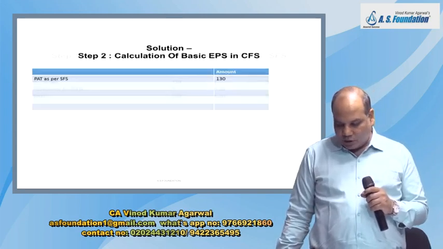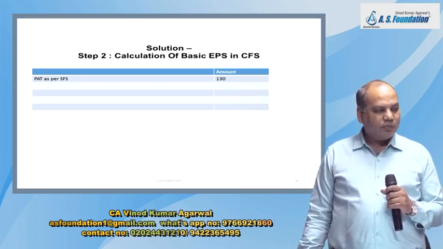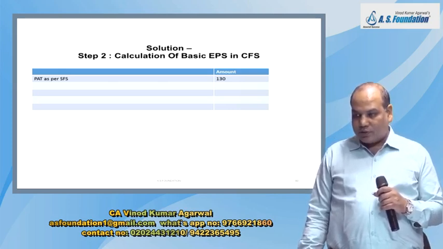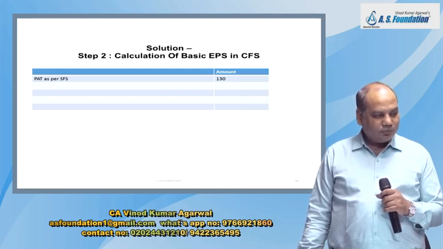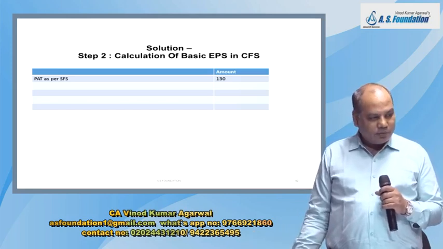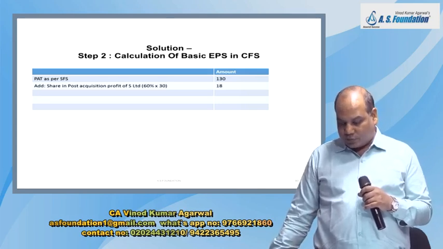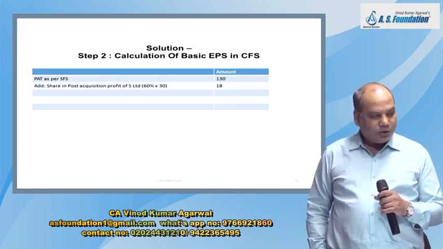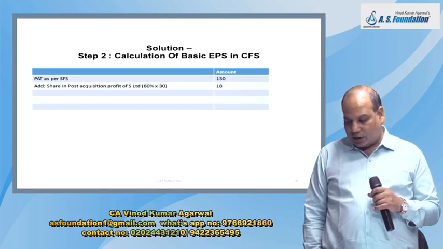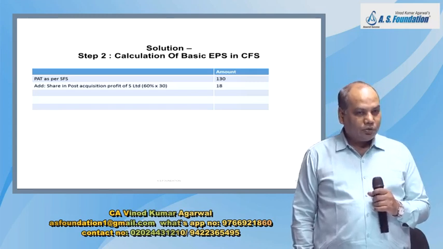Okay. Now we write down calculation of basic EPS in CFS. So what in CFS we do? We take the profit of the parent company 130. We add the share in the post acquisition profit of subsidiary, which is 18, that is 30 into 60%.